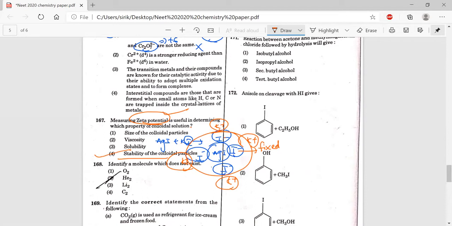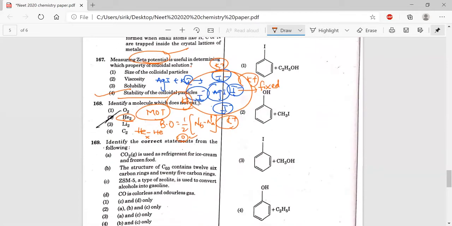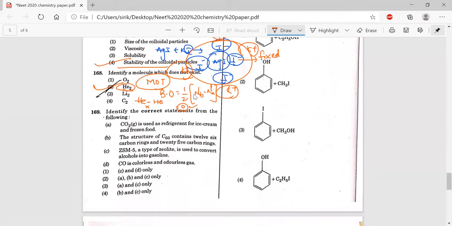And identify a molecule which does not exist. Use MOT and find the bond order: half into number of electrons in bonding minus number of electrons in anti-bonding. In the He2 case, we will get 0 as the bond order, so there is no bond between helium and helium, that's why He2 does not exist. Option 2.